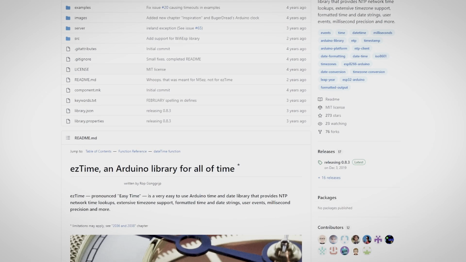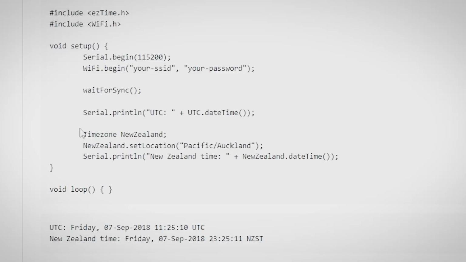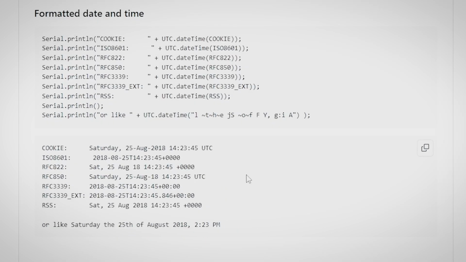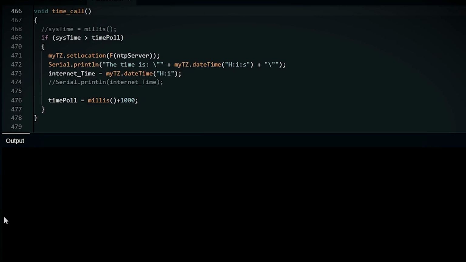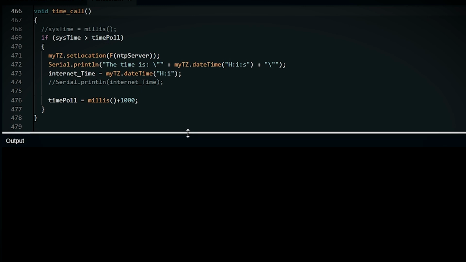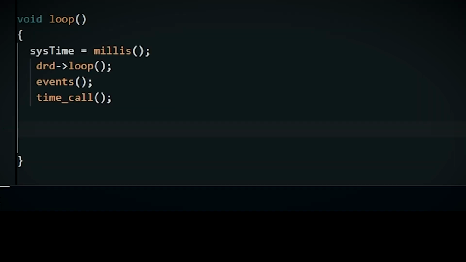In order to query the time server, I'm going to use a library found on GitHub called EasyTime. EasyTime takes variables such as time zone and it outputs the correct time for that location. You can then format the time for 12 or 24-hour clock, include the day or month, using text formatting strings. For our project, we need the time in 24-hour format. It needs to include the hour and the minute for the UK time zone. Next, we save that data into a variable and call the time function at regular intervals in the main loop of the program to keep that variable updated.